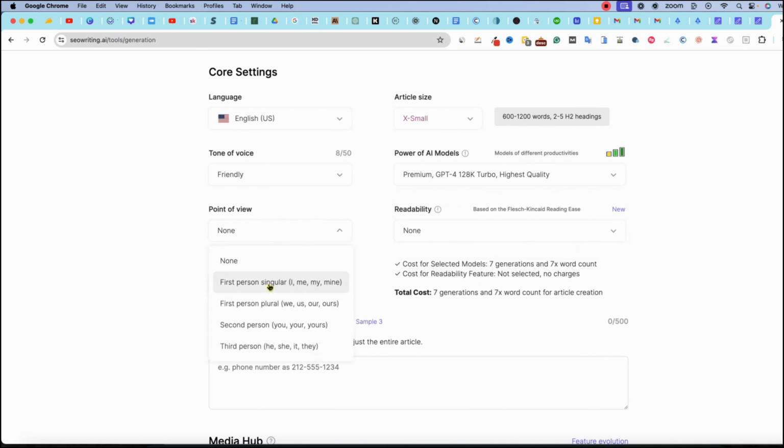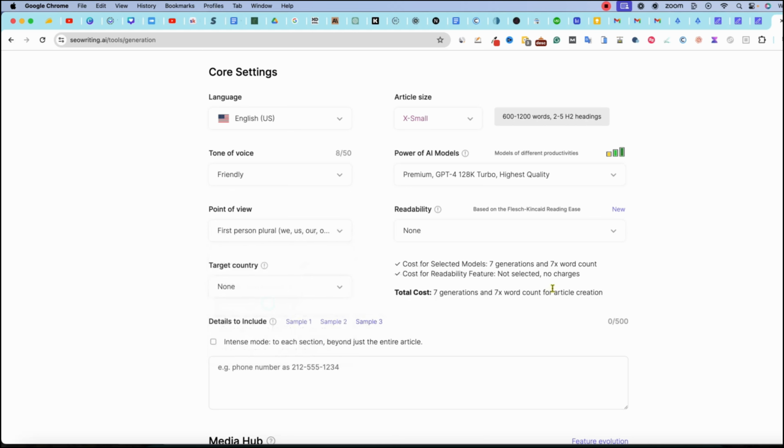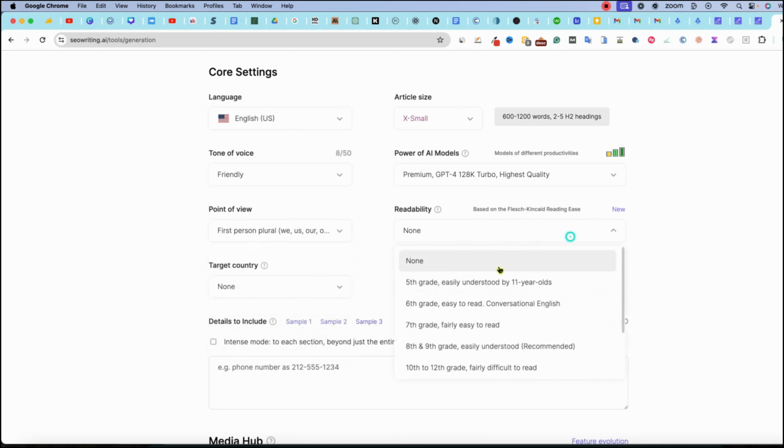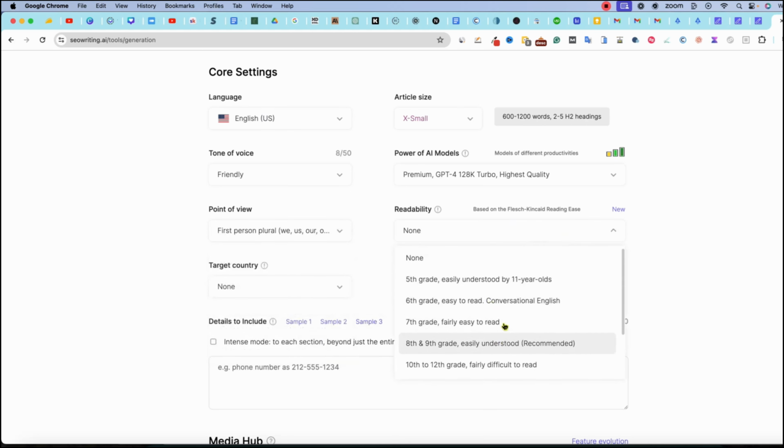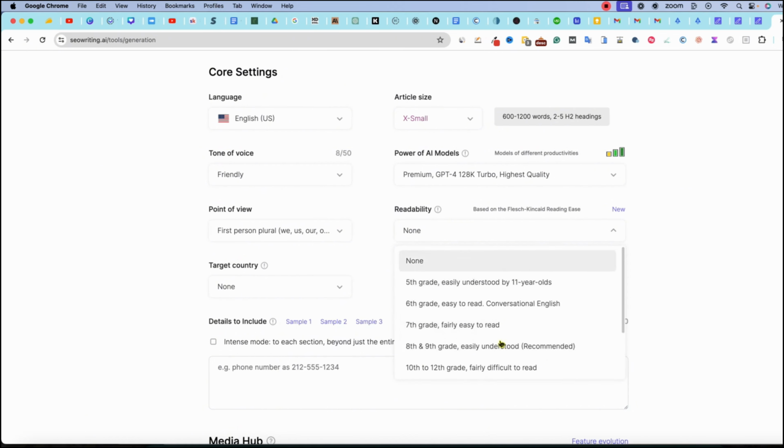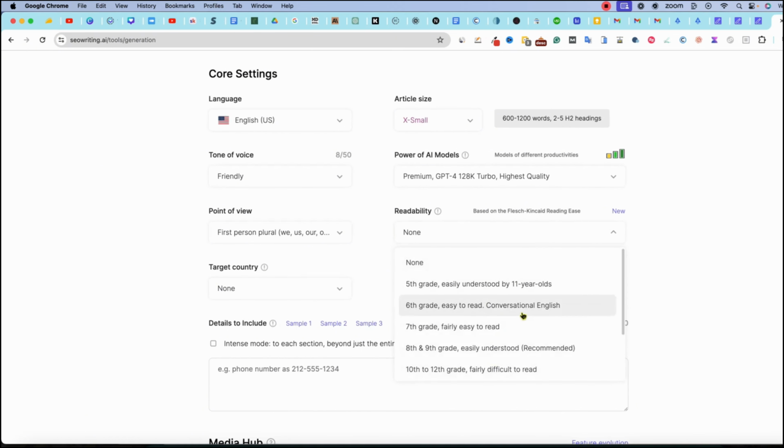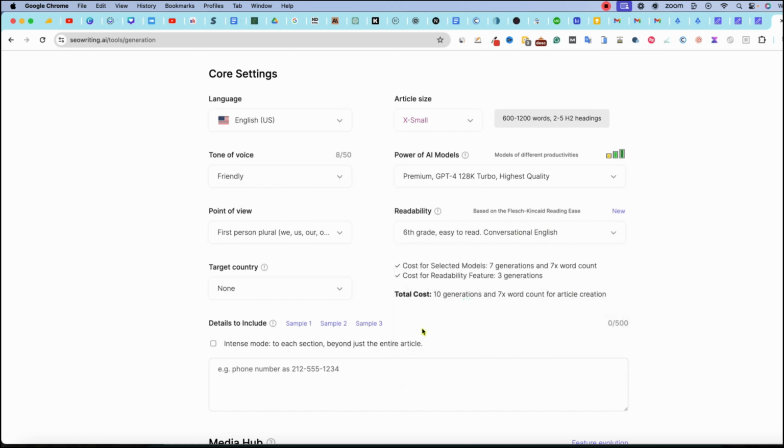Point of view, let's go with first person and see how well it can write. Cool, skip that. And then we'll go with readability. Right over here, this separates this from many tools. I don't know if I've actually seen a readability setting in here before. So I'm going to go ahead and push 6th grade. So this is unique, but let's see if it actually works.